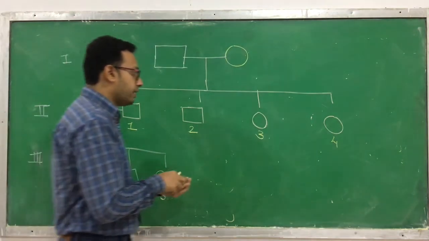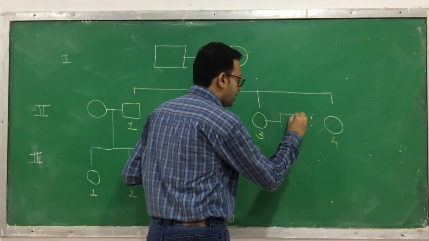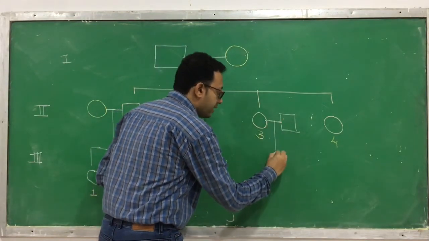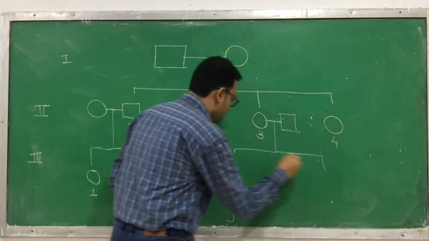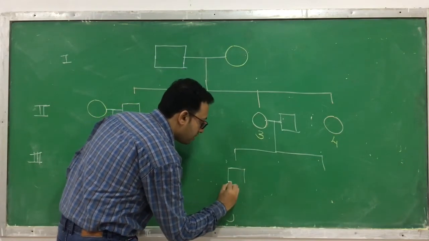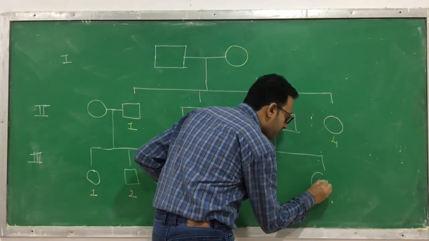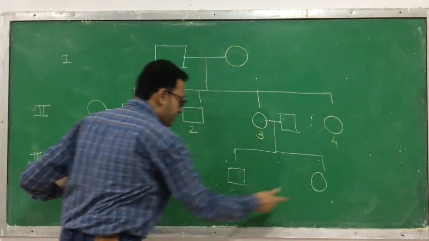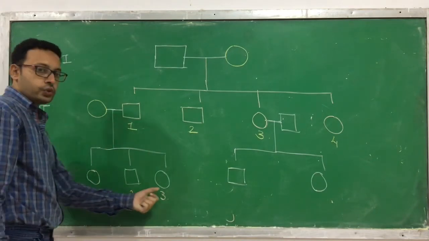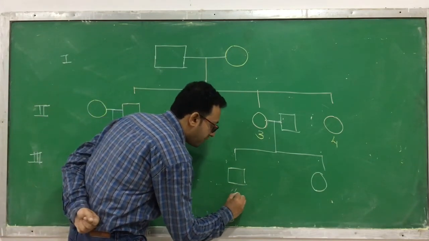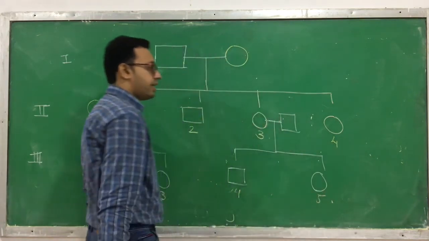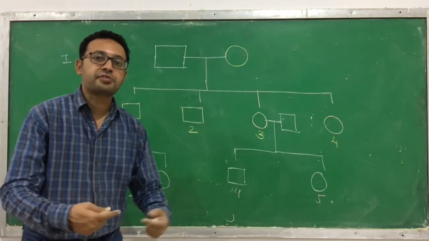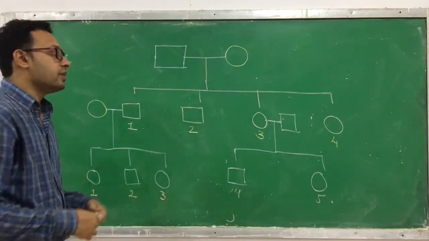Now suppose this one, a female, marries a male, and the horizontal line is between them. Now what are their offsprings? Here they have two children, one boy and the other a girl. So this whole row is the third generation. But here the numbering doesn't start from 1. It starts from 4 and 5. That means the numbers given to offsprings are in accordance with the order in which they are born.